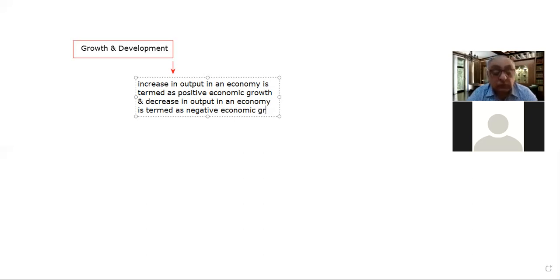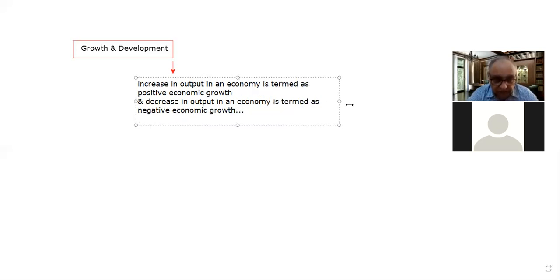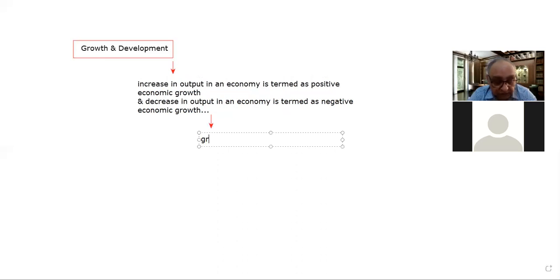So one thing which I would like to tell you here is that from this simple discussion, we can conclude two important points. Number one, growth is a dynamic concept.